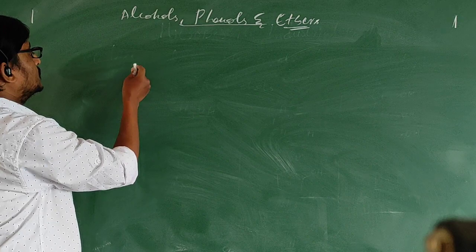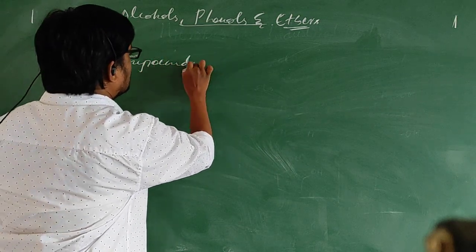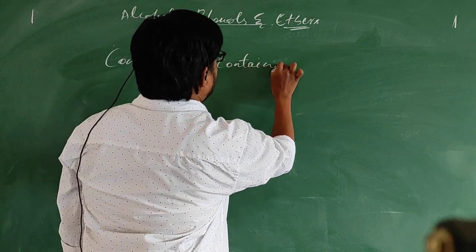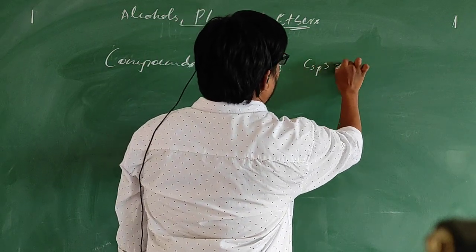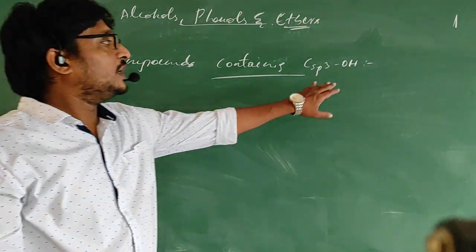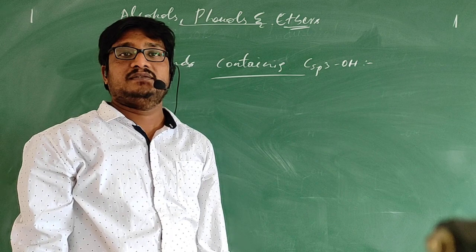So the next classification: compounds containing an sp3 hybridized carbon-OH bond. In this case, the OH group gets attached to an sp3 hybridized carbon.